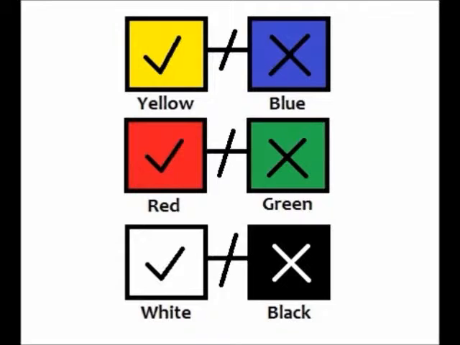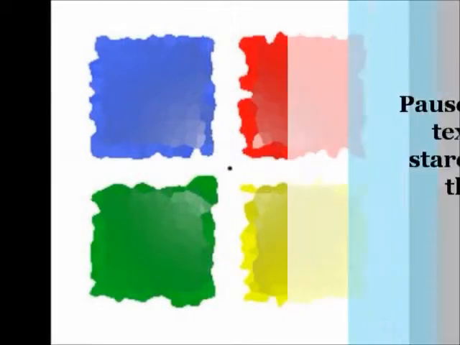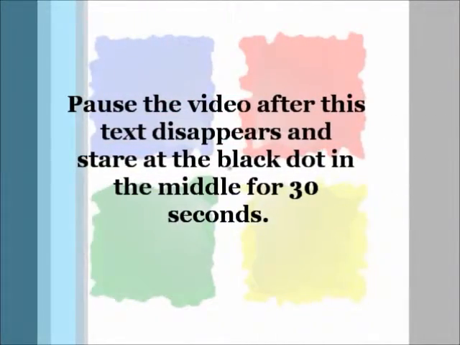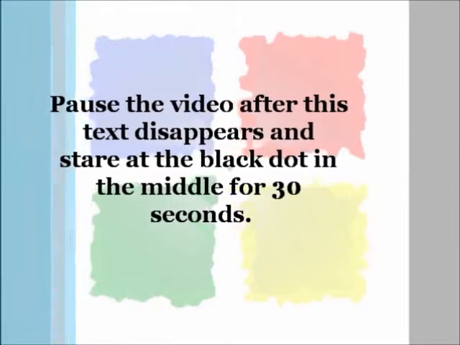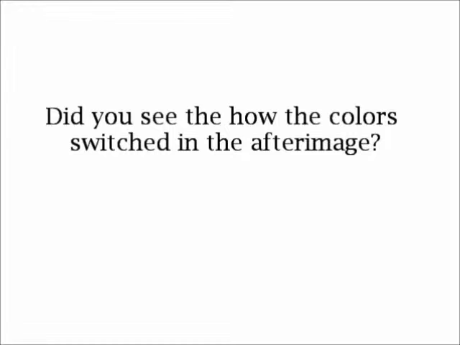To understand this better, let's take a look at complementary after images. Try this experiment. Did you see how the color switched in the after image? Try it again if you couldn't. What you should notice is that the original colors are reversed. Red is now green and vice versa. The same happens with blue and yellow.